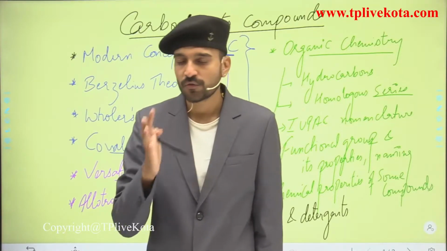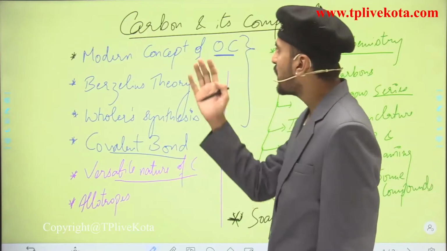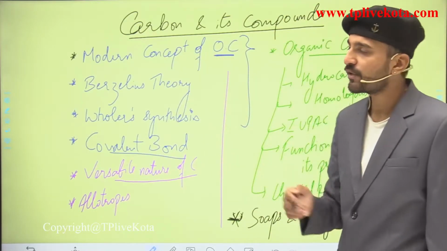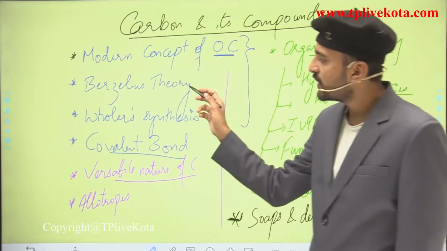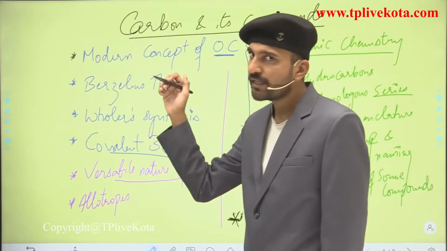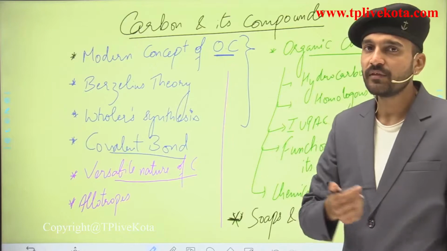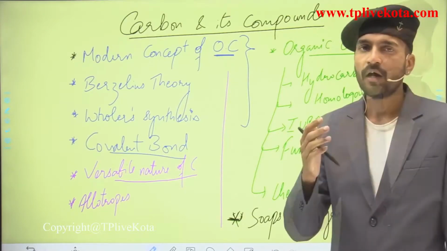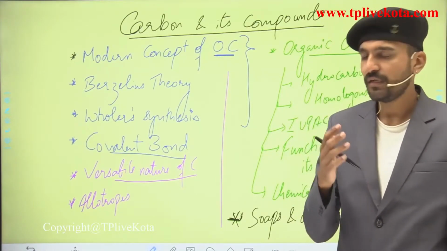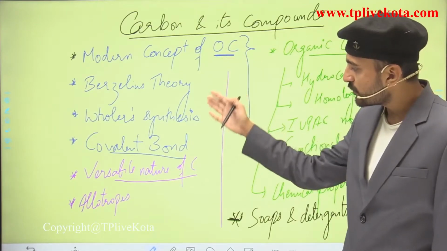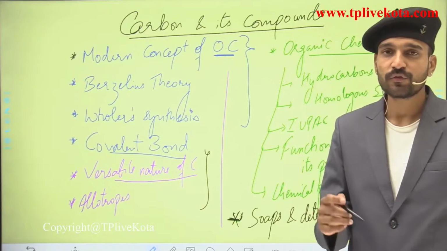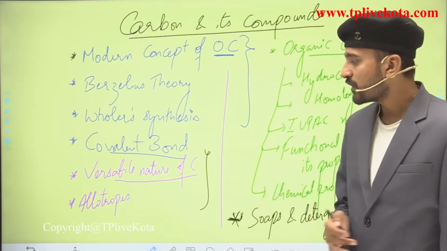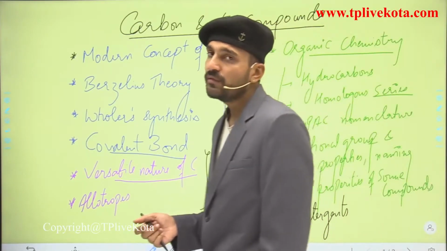of soaps. So students, if we talk about the carbon and its compounds chapter, this chapter is divided into 4 basic parts. The first part is about carbon, how organic chemistry came into existence, how many organic compounds there are, and how some organic compounds are synthesized in the laboratories. So this was the first part, and then we are going to move into the second part, where we are going to see the versatile nature of carbon and the allotropic forms of carbon.